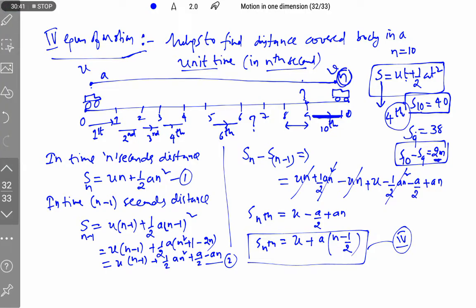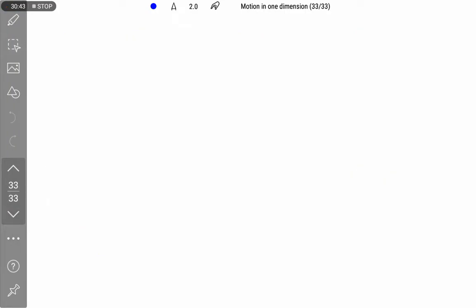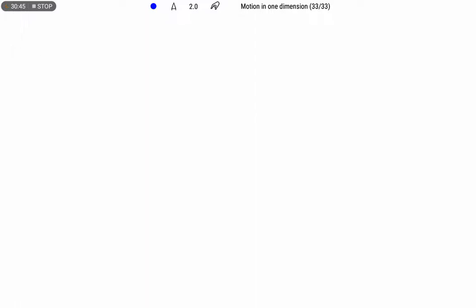So let us take one example related to this. Suppose a car starts from rest, moving with acceleration 2 meter per second square.